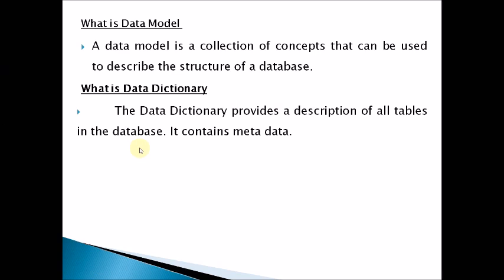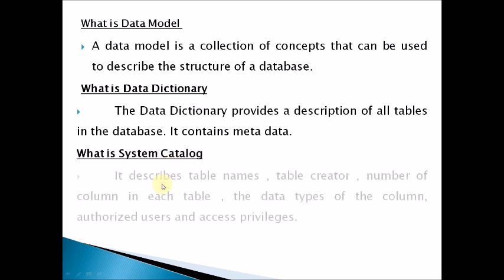Whatever tables are available in the database, the data dictionary provides information about them. It contains metadata. Here metadata is nothing but data about data.